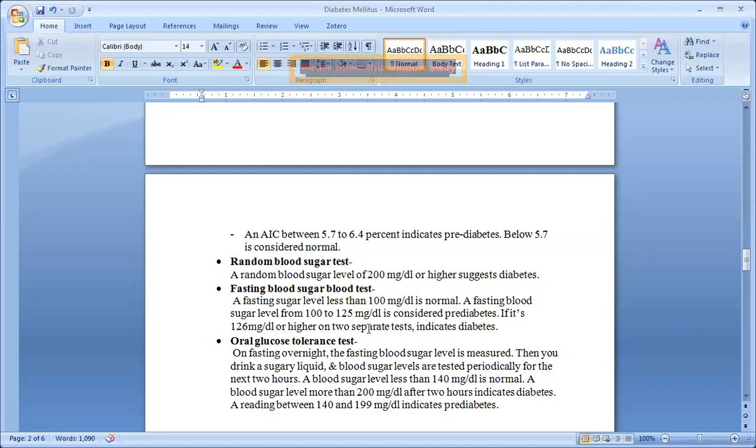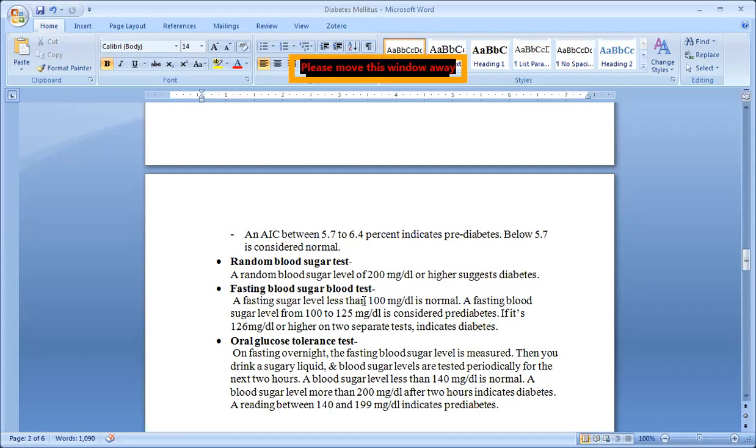Actually, we know the normal, isn't it? Fasting how much? 70 to 110. And after meal how much? 140. If you go randomly at any time, if it is 200 or more than that, obviously the individual is suffering from diabetes mellitus. Okay.